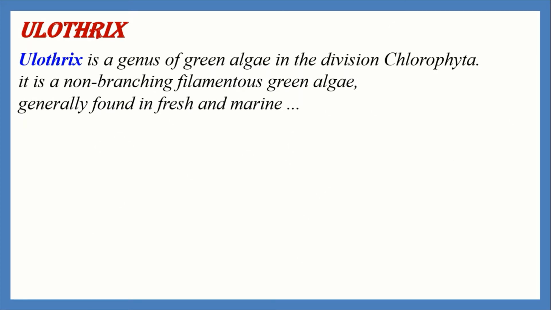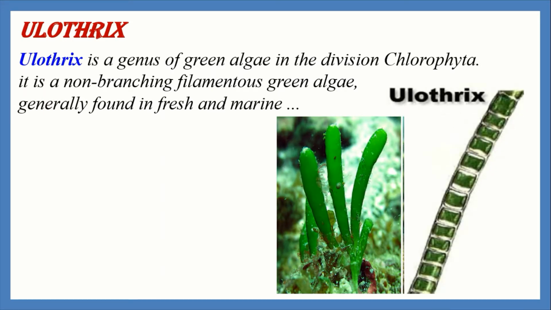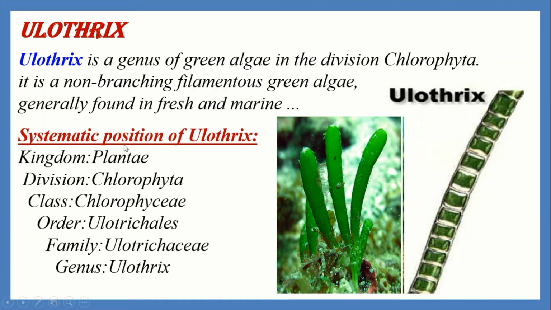Ulothrix is a word which comes from two Greek words: ulos means wool and thrix means thread. So Ulothrix is a green algae in the division of Chlorophyta. It is a non-branching filamentous green algae and is generally found growing abundantly in clean and cold water of springs and slow running streams and rivers. In the young stage it remains attached to the substratum, but later on it floats on the water surface.